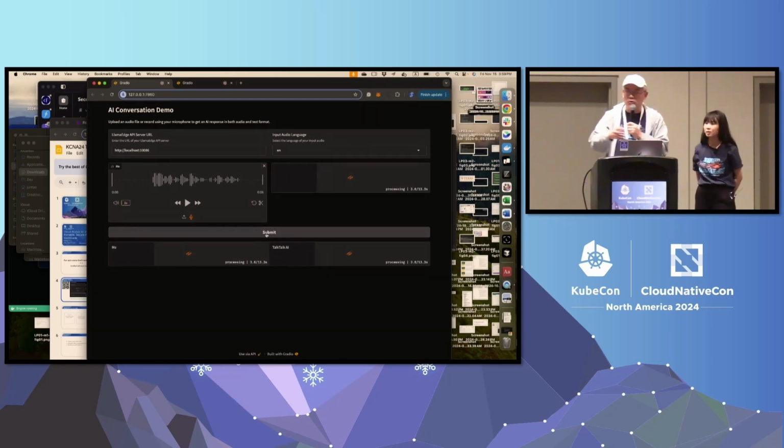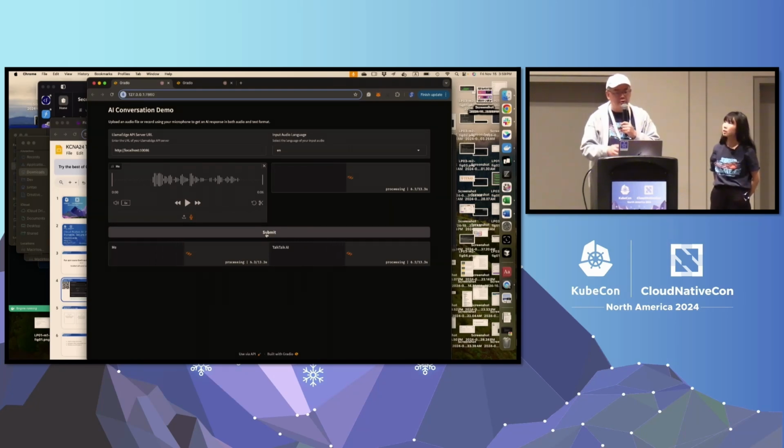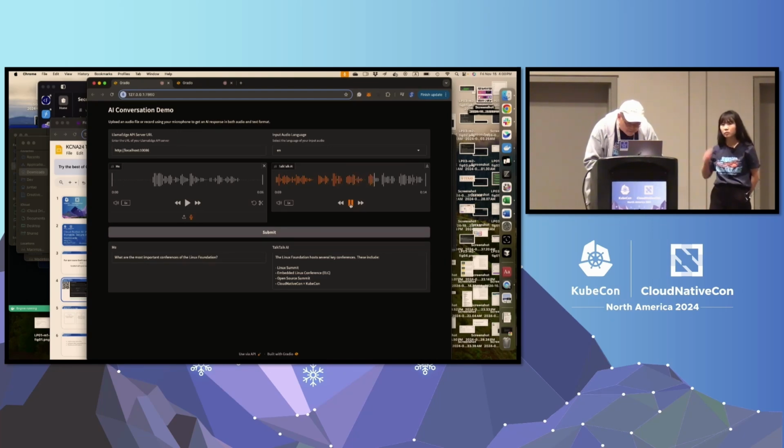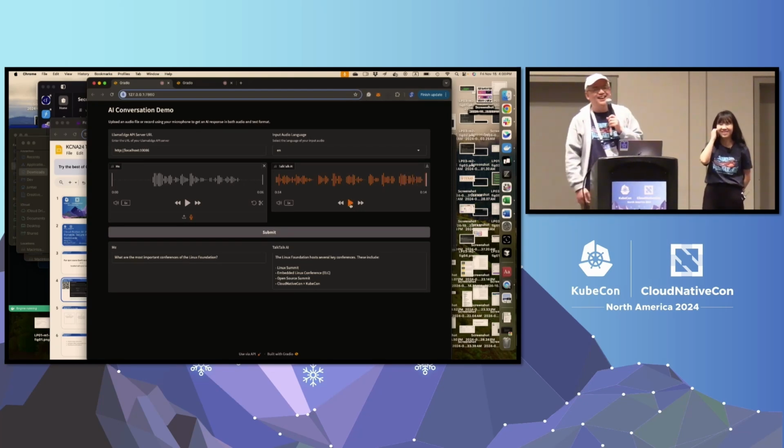So I'm going to submit it, and basically it submits locally. If you look, all the models now run locally. I could even turn off my Wi-Fi, but because I'm presenting from Google Slides, I can't really do that. So here it says, what are the most important conferences in the Linux Foundation? Here, the Talk AI, I'll let it speak for itself. The Linux Foundation hosts several key conferences. These include Linux Summit, Embedded Linux Conference, ELC, Open Source Summit, CloudNativeCon plus KubeCon. Yay, did say KubeCon, right?